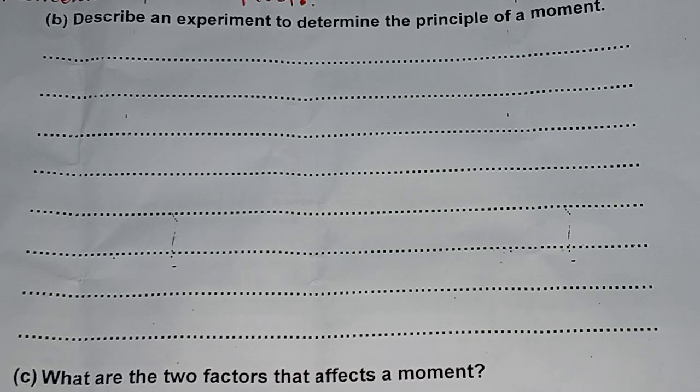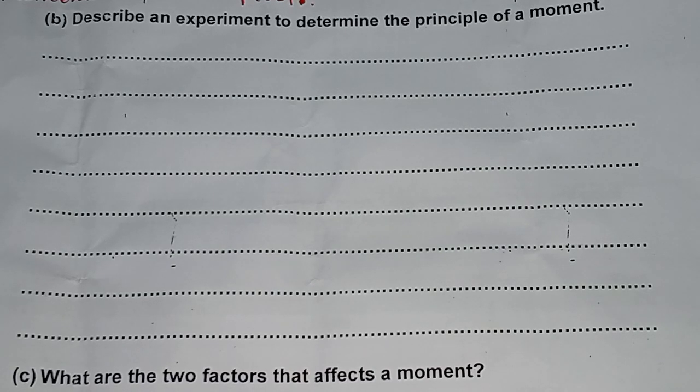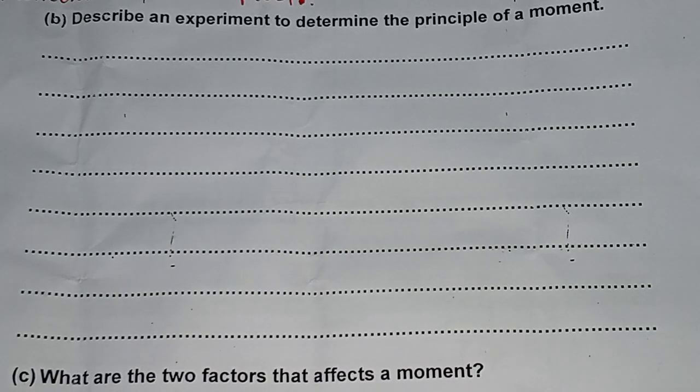So remember that science paper 1 has 3 sections, section A, section B, and section C. Mostly the questions that come for section C are what we call experimental questions, such as that one. So describe an experiment to determine the principle of a moment.